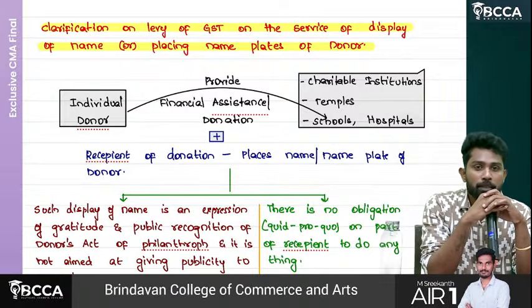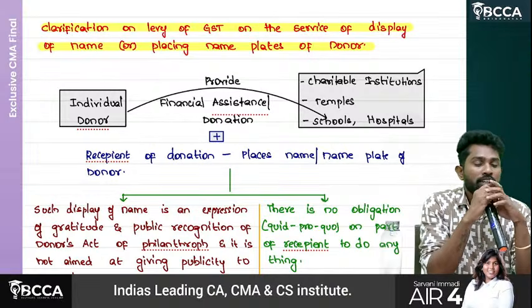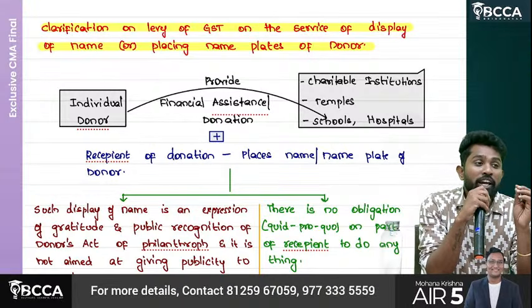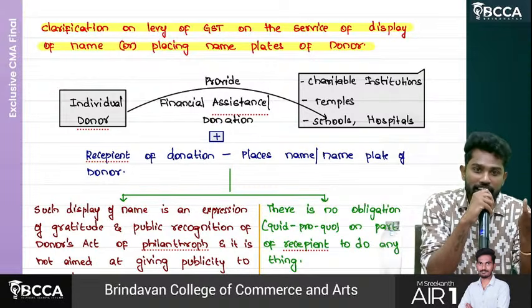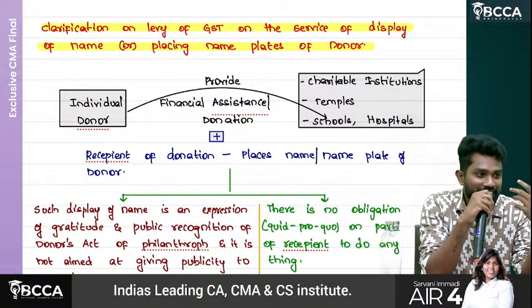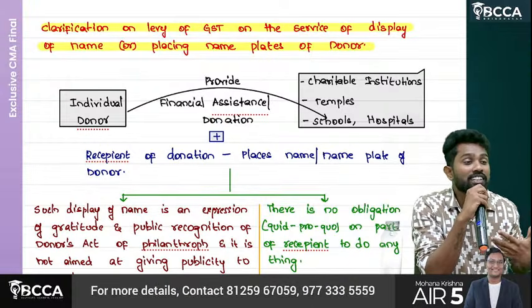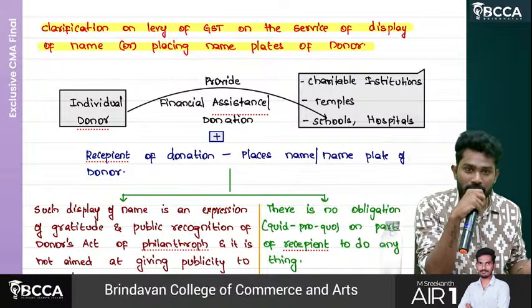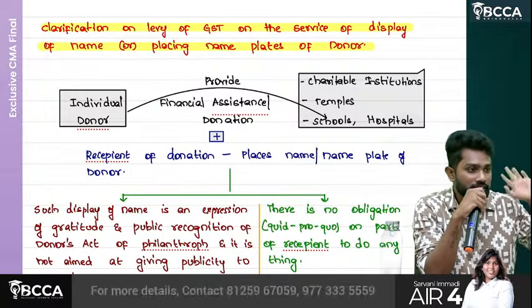But then the temple authorities said, sir, no, we are not promoting her. We wanted to express our gratitude for her philanthropic activity. Philanthropic activity means donating and all. To tell her generosity to the public and inspire others also to do such things, we are doing such promotion.